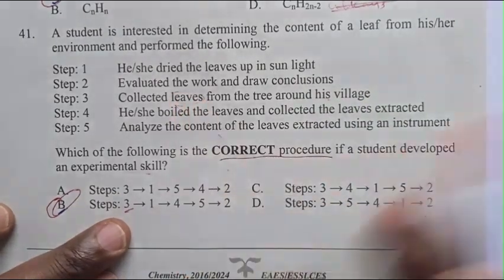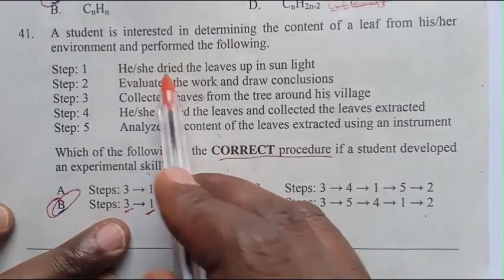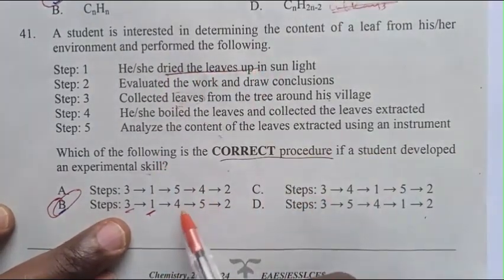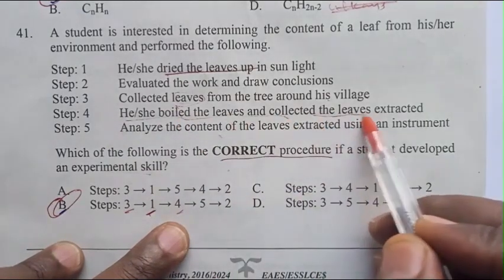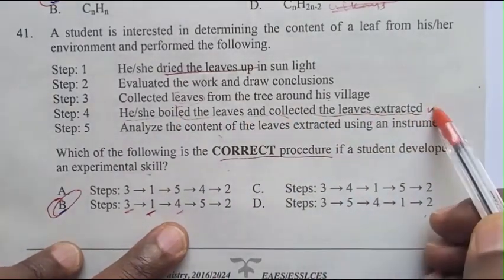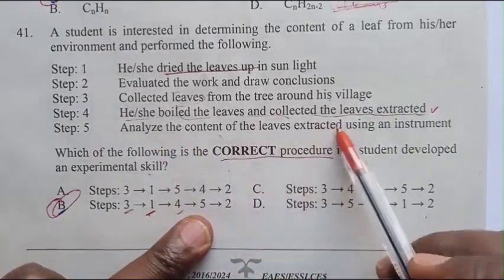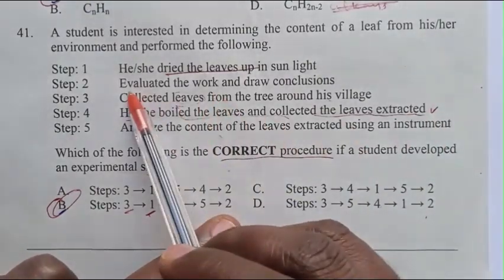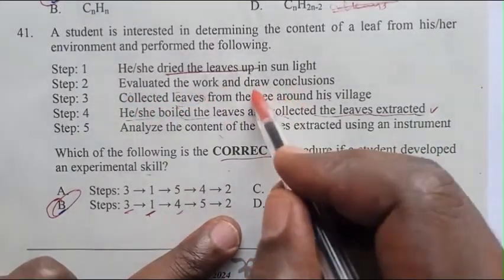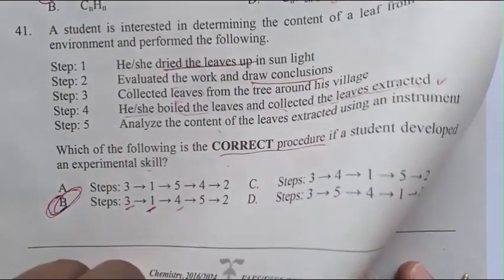Then he dried the leaves, and 4, he boiled the leaves and collected the extract, and 5, analyzed the content of the leaf extract using an instrument, and finally evaluated the work and drew a conclusion. The answer to 41 is B.